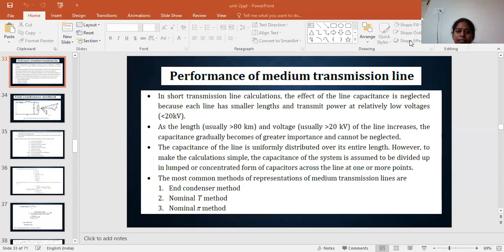Good morning, students. In the previous class, we did the problems with the short transmission lines. In this class, we are going to discuss the performance of medium transmission lines.